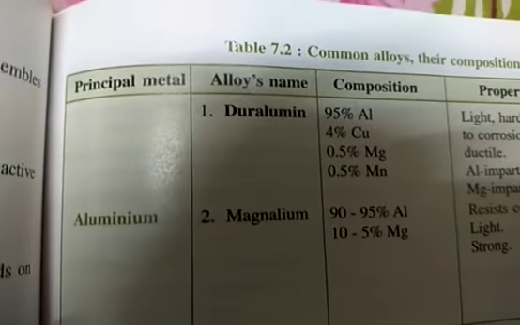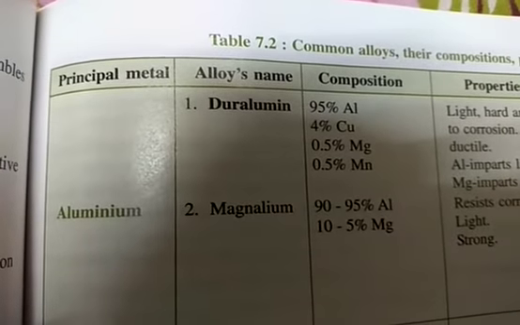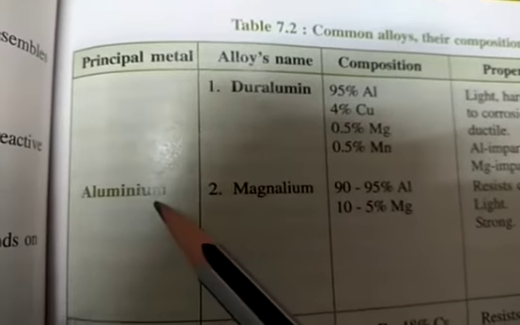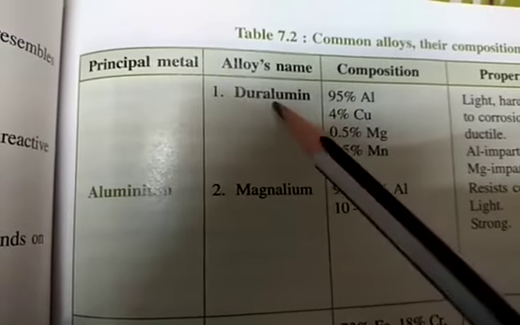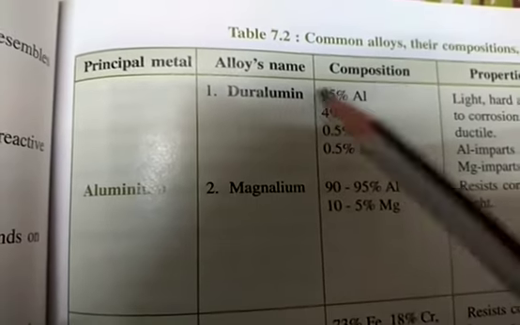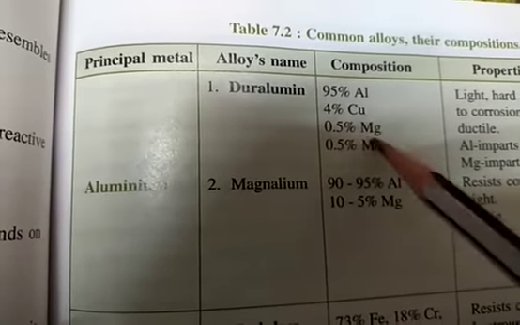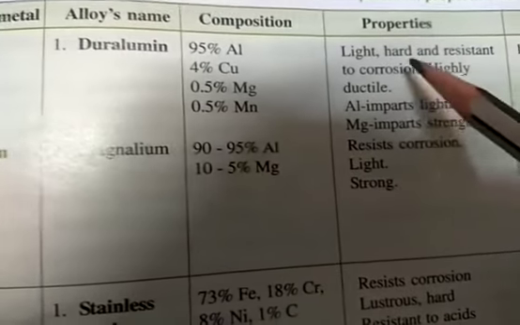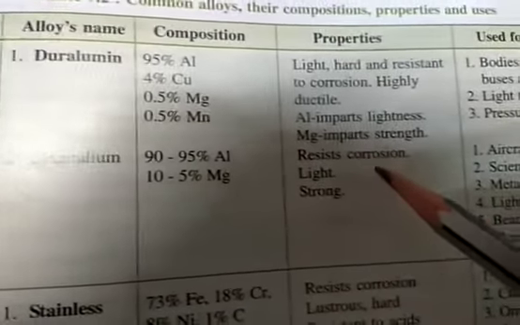Now there is a table 7.2 on page number 135. So students, here you can see the principal metal, for example aluminium, and the alloy's name is duralumin, and magnesium. The composition for duralumin is given, and for magnesium they have given the composition. Because of these properties, these alloys have been formed.